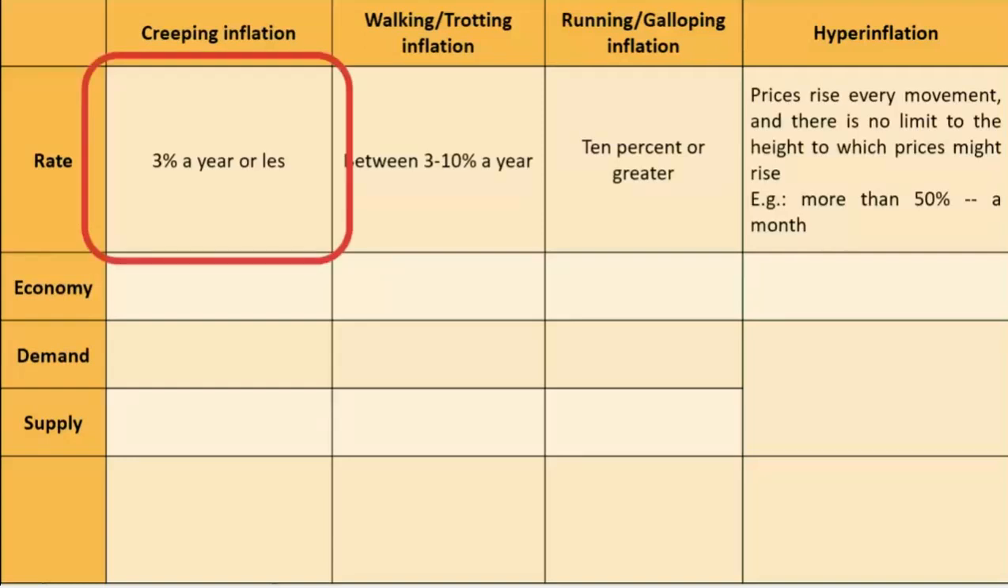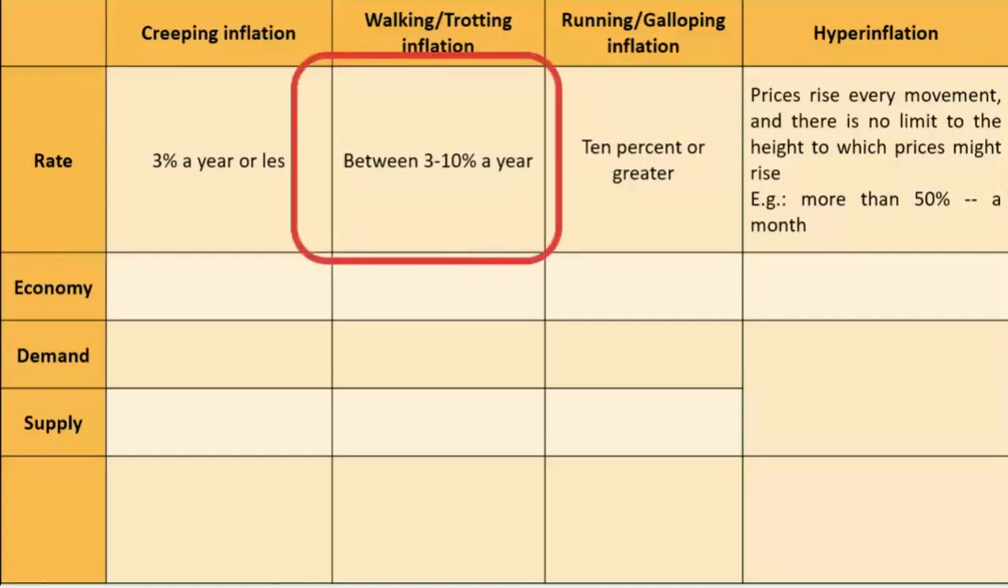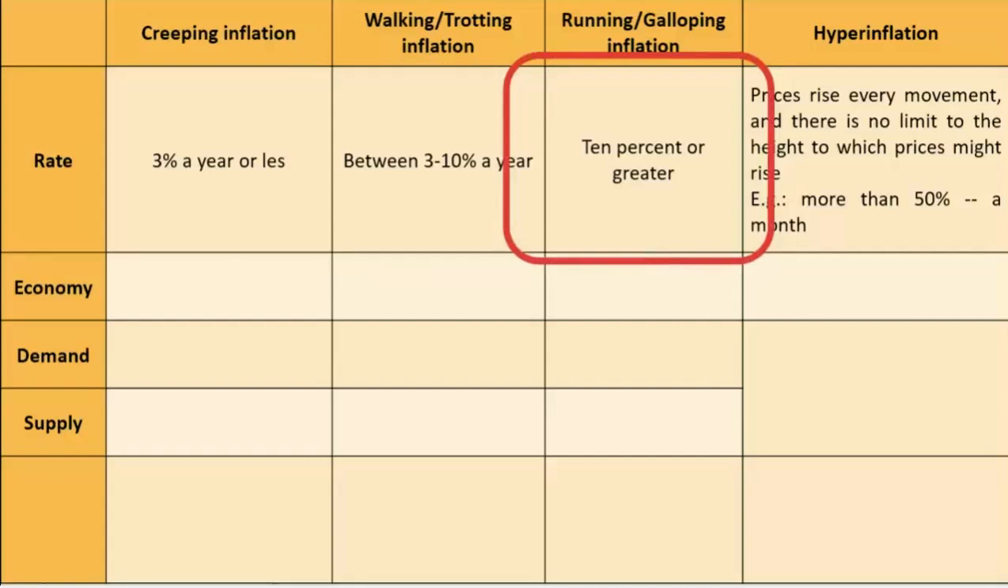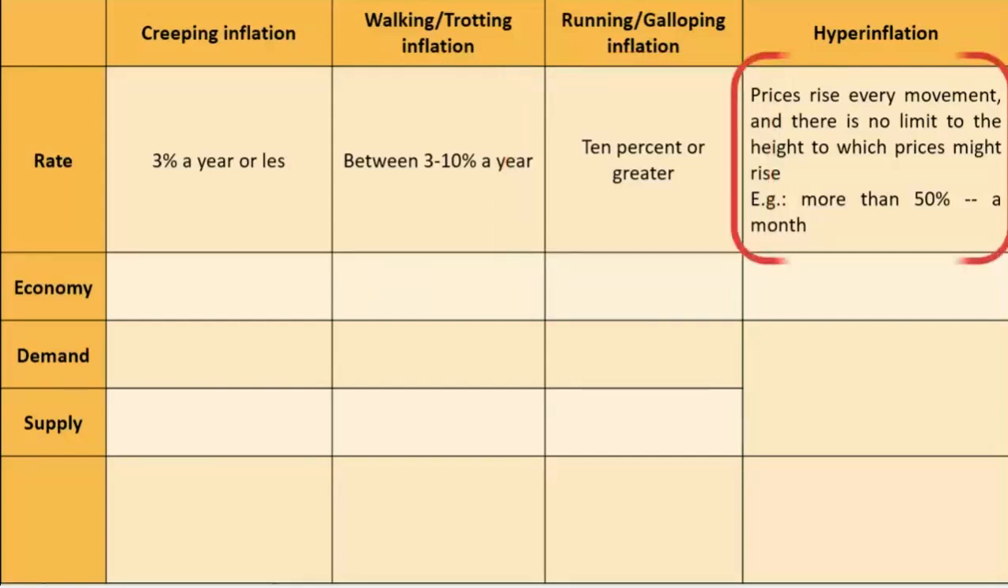Creeping inflation is 3% a year or less than that. In case of walking or trotting inflation, it is between 3 to 10% a year, and running and galloping inflation is 10% or higher. But in case of hyperinflation, prices rise every moment and there is no limit to the height to which the prices might rise. For example, it can even be more than 50% a month.